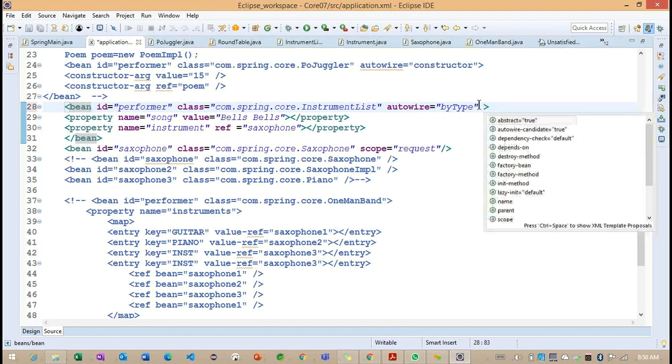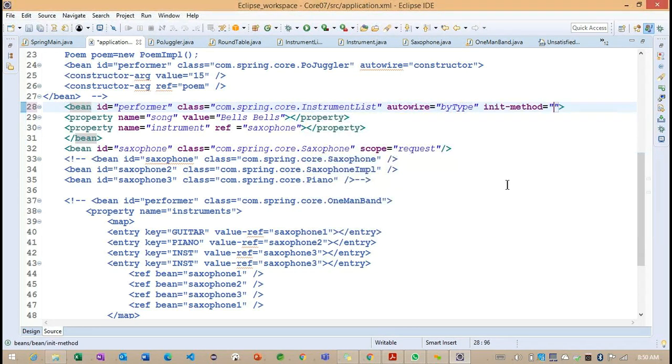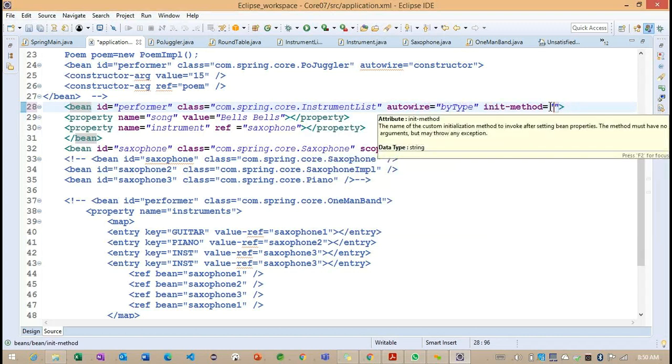So we will see what the init method is. Now you can focus on the init method and the destroy method. Getting the point. Here we need to specify, for this particular init method, what is the method we want to call before creating an object? We can define it like this, so that method is going to be called.